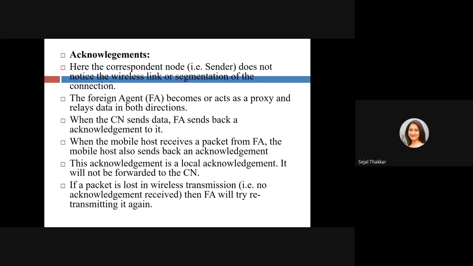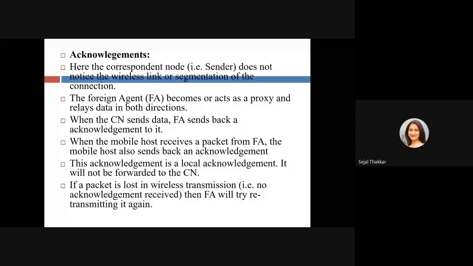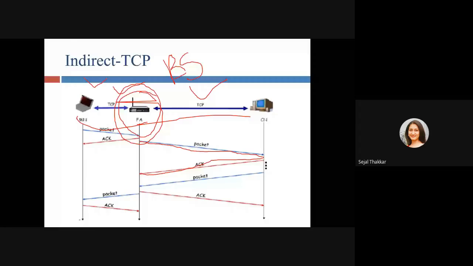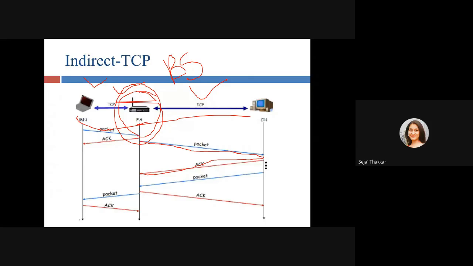I told you that these will be considered as different networks, right? Wired and wireless. So they are not directly communicating with each other. The packet is sent first to that particular foreign agent or base station, and the base station will send the acknowledgement, right? So if some problem occurs and the packet is lost here, then it is the responsibility of the foreign agent to deliver that particular packet.